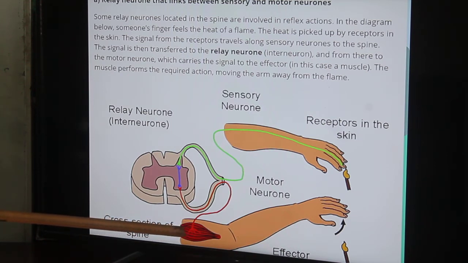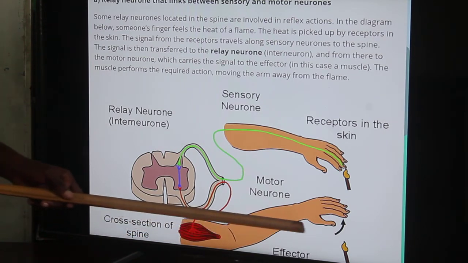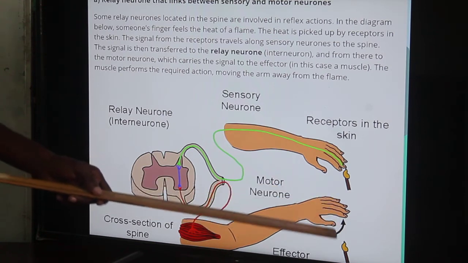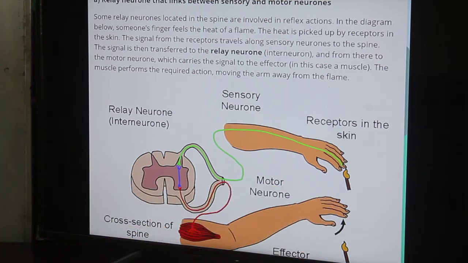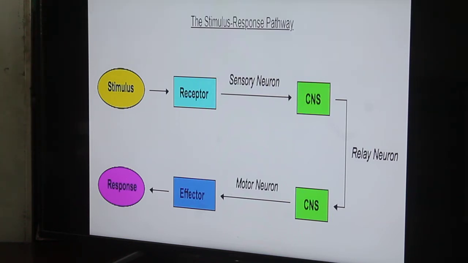These are the effector glands that we're looking at, and that instructs your arm to flex the biceps so that your fingers will be lifted away from the source of heat that is burning your fingers. This is basically a very simple stimulus response pathway. It's a very general diagrammatic representation of what happens.